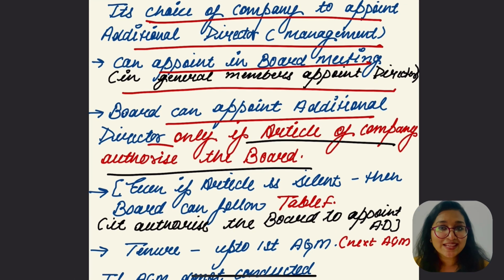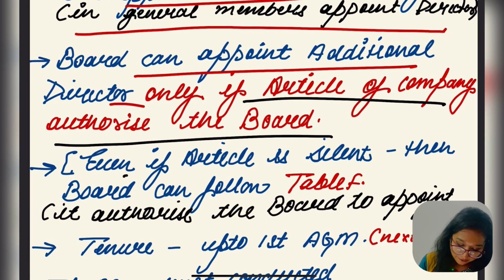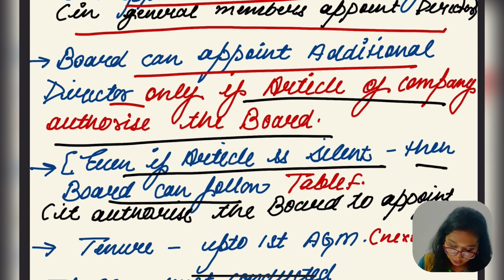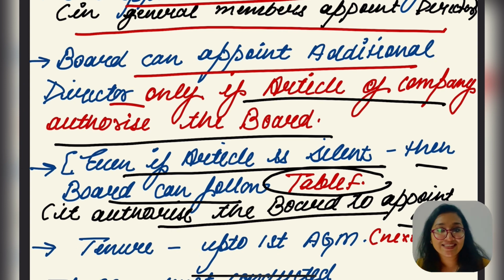But what if the articles of the company haven't authorized the board to appoint additional director? In that case also, the board of directors can appoint additional directors. But how so? Even if the articles are silent, the board can follow Table F. Table F authorizes the board to appoint additional director. Again, if there is an article of the company specifying that the board of directors can appoint additional director when there is such requirement in future, that applies.